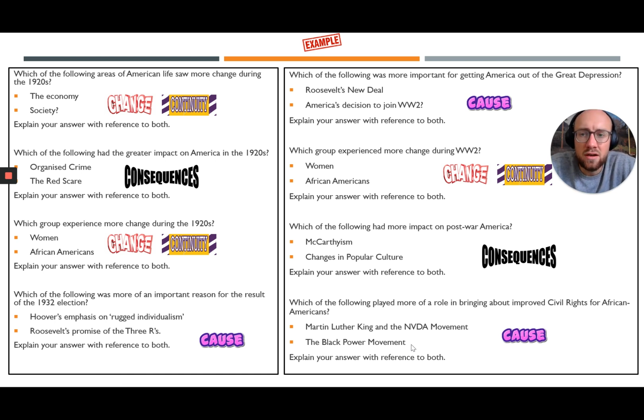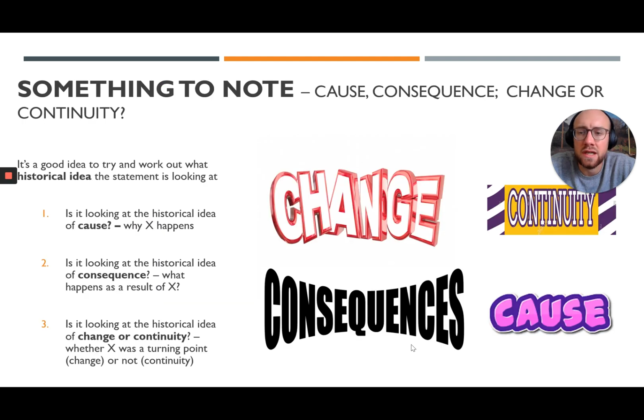So these are just some examples of what this question might or might not look like. There is no right answer. Okay, it's X or Y. You can choose X or Y, but you just have to be able to explain it. All right.